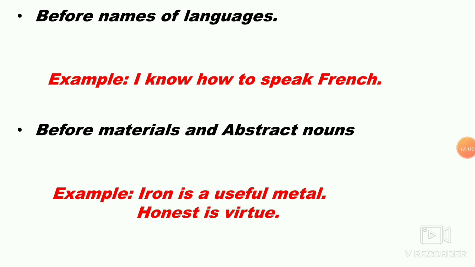You never use an article there. Honesty is an abstract noun, so you don't use any article there. You just say iron is a useful metal, honesty is a virtue.